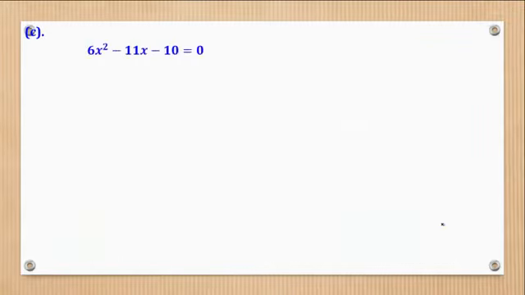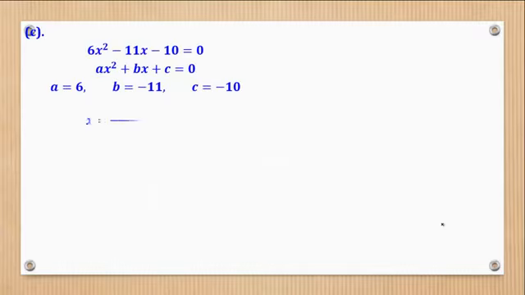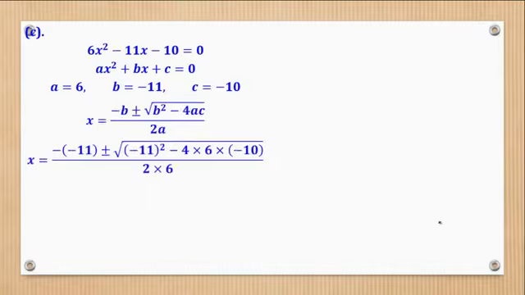Then part C, you have that. Still follow the same procedure. Get the values of A, B, and C. Then recall the formula, substitute. So substituting, here B was negative 11, but here we have negative B, so negative of negative 11. Here is negative 11, A is 6, C is negative 10, A is 6.